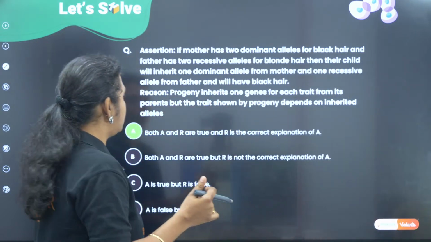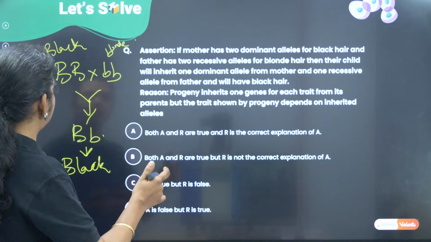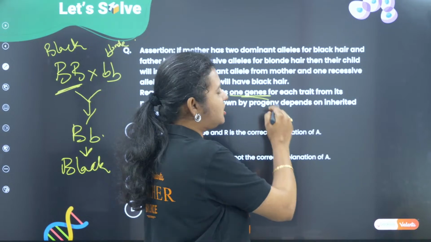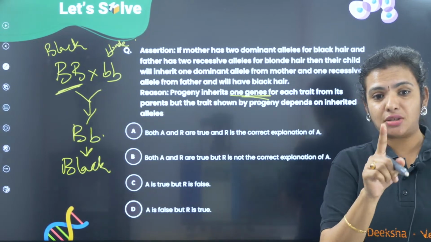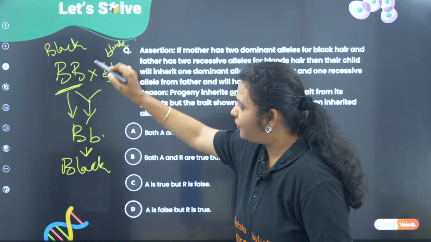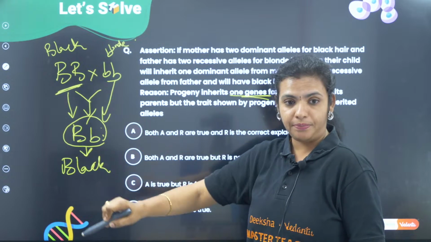Okay. But if you look at what I have shown here, children, this is what it is. Okay. So one gene is one allele, what they have mentioned here. One from the father, one from the mother. Okay.